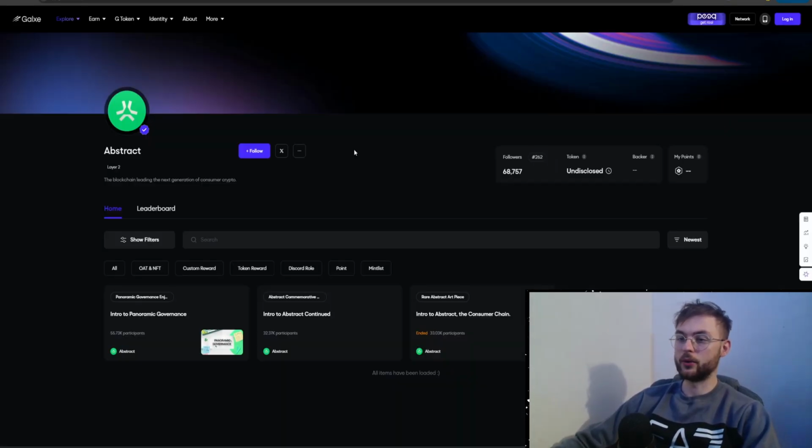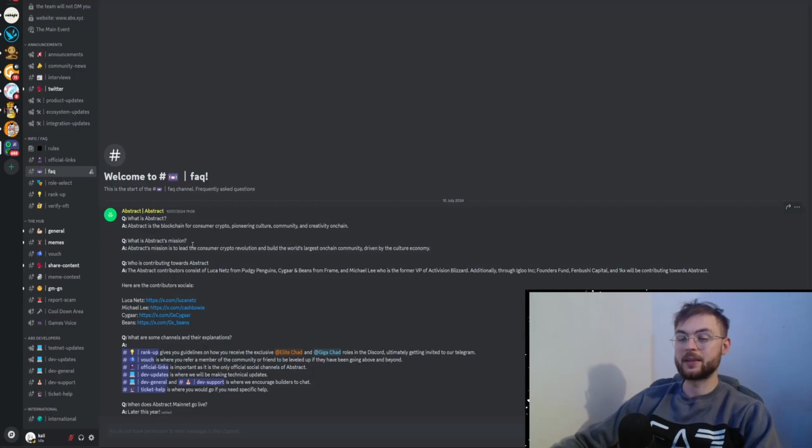Another one you want to do is go to the Galaxy page, and here you have 3 quests that you can do, 2 actually, because this one ended. So make sure you do everything, and for some of them you may be able to claim some other NFTs as well. And last but not least, you can join the Abstract Discord.